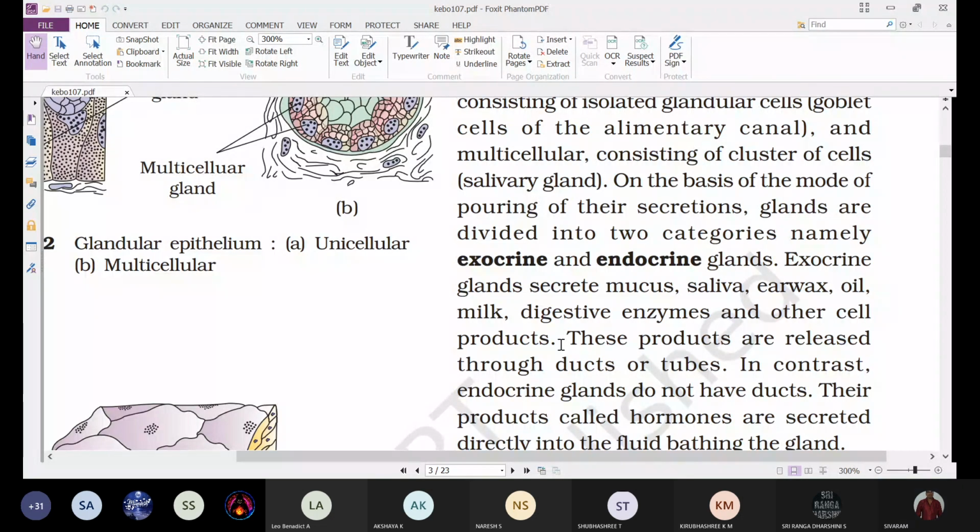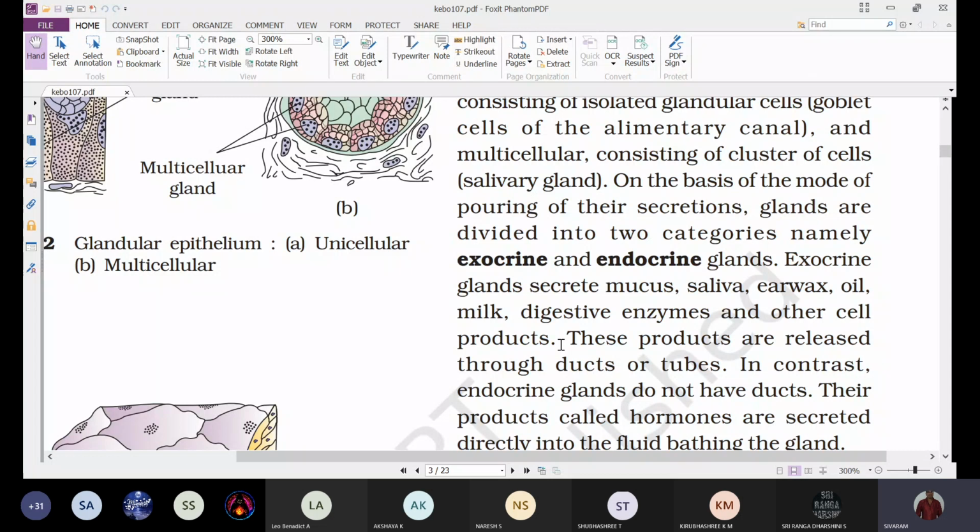Next, oils: a fatty substance called sebum is secreted onto the skin to keep your skin moist and to protect your body from bacterial infections. Next, milk: the milk secreted in the mammary glands is released only at the tip of the teats, to feed the baby.